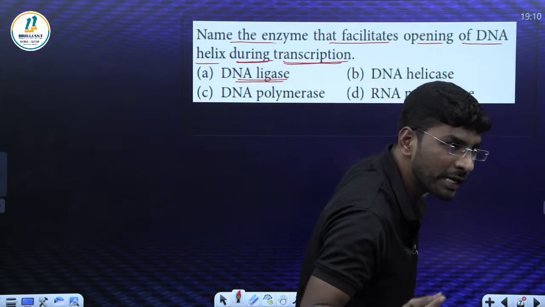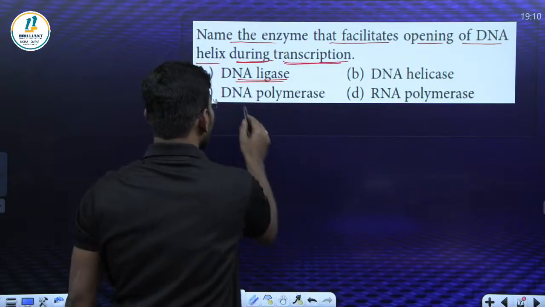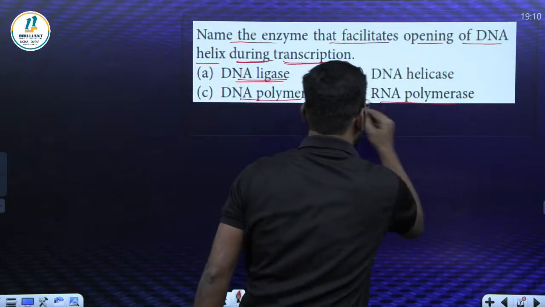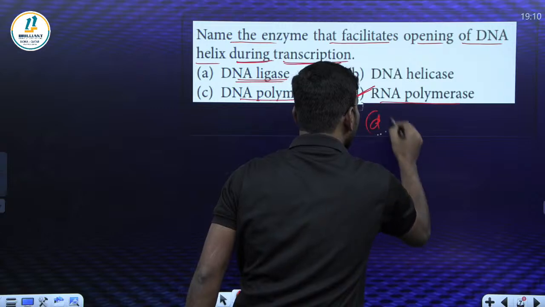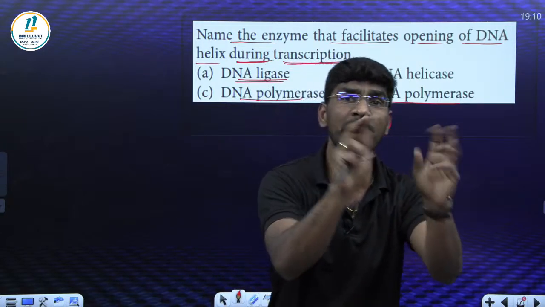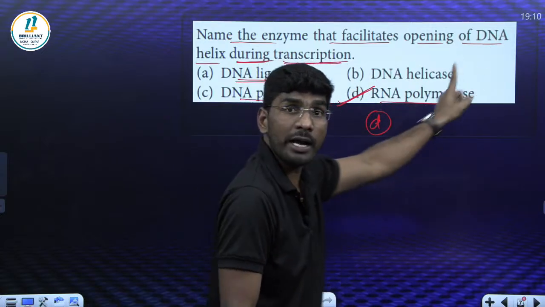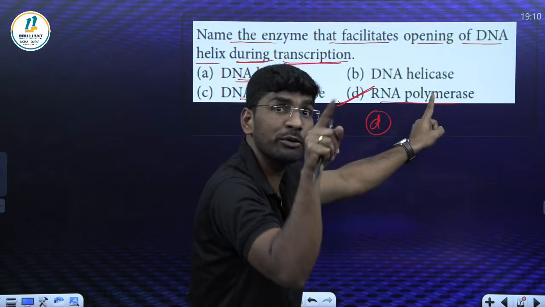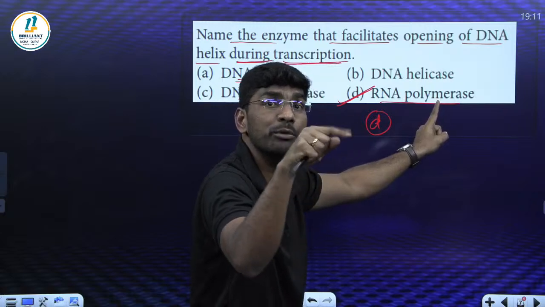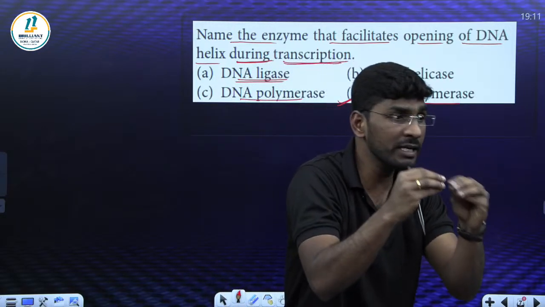Anyone of you, the correct answer? Yes. The answer is what? RNA polymerase. Not DNA polymerase. The answer is RNA polymerase. Don't get confused, students. They did not ask about replication. They asked about transcription. We know this RNA polymerase enzyme goes and binds to a particular area. What is that? Promoter. Do you remember this? Promoter, and this opens the unwinding.